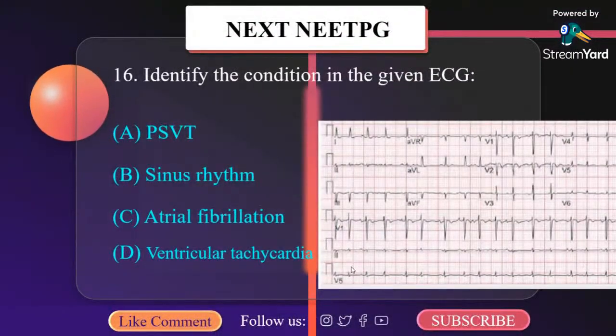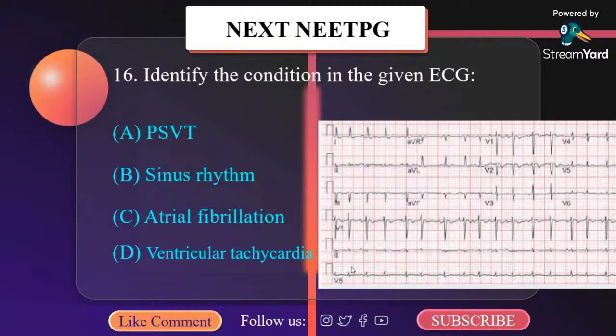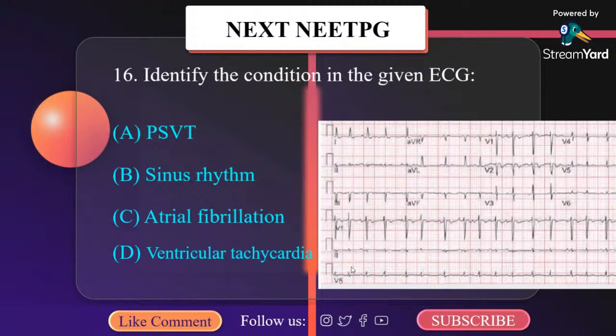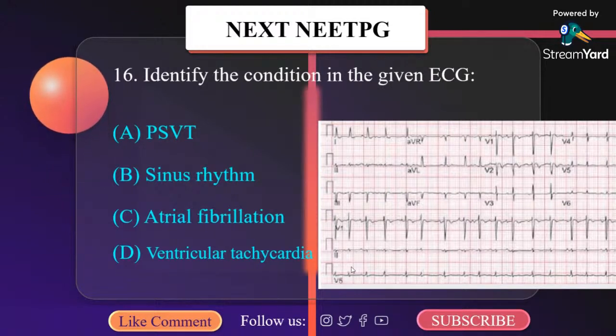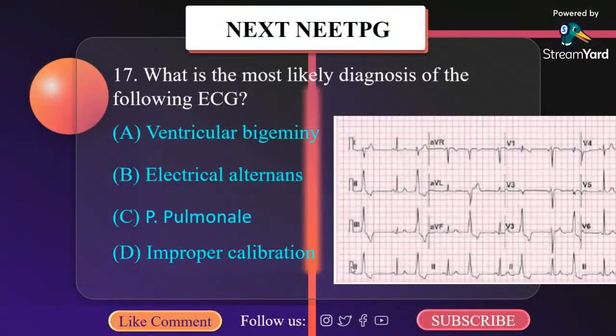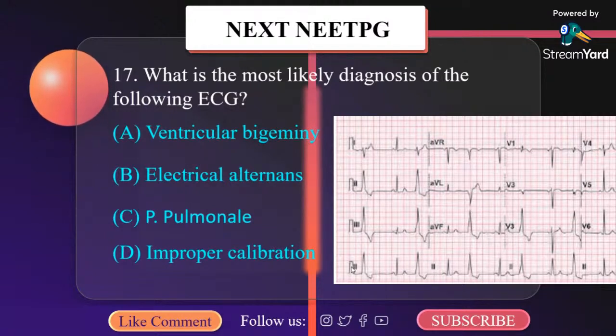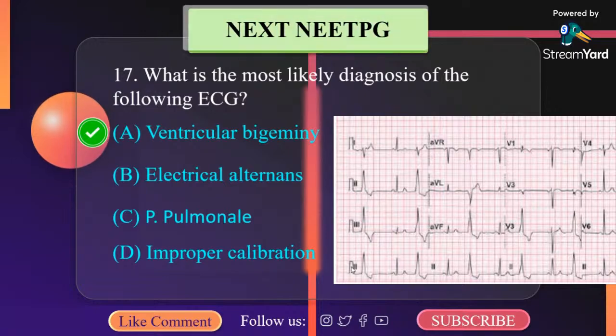Identify the condition given in the image. A. PSVT. B. Sinus rhythm. C. Atrial fibrillation. D. Ventricular tachycardia. Well, it is atrial fibrillation. What is the most likely diagnosis of the following ECG? A. Ventricular bigeminy. B. Electrical alternans. C. P pulmonale. D. Improper calibration. It is ventricular bigeminy.